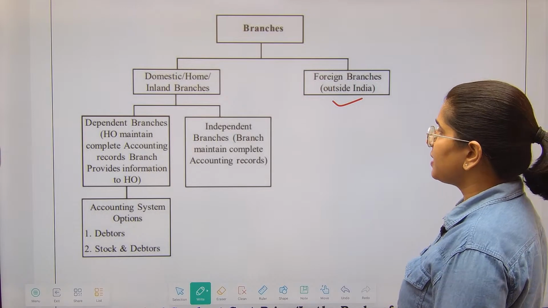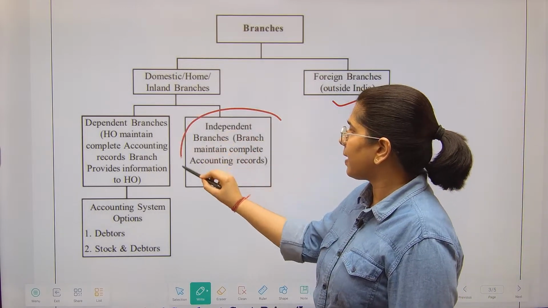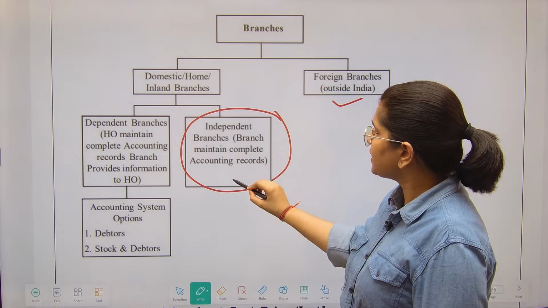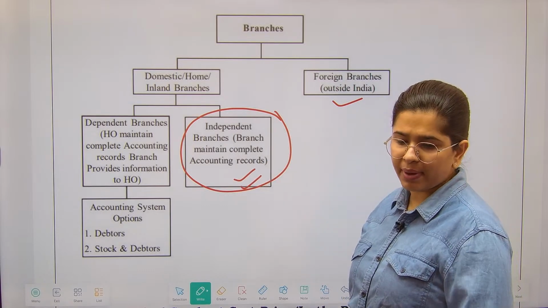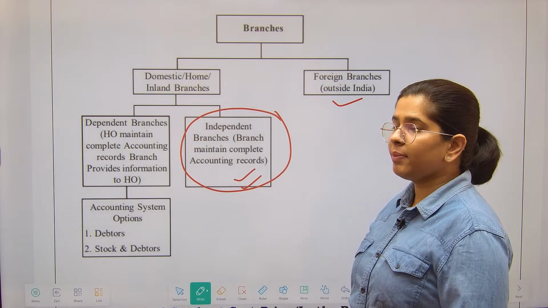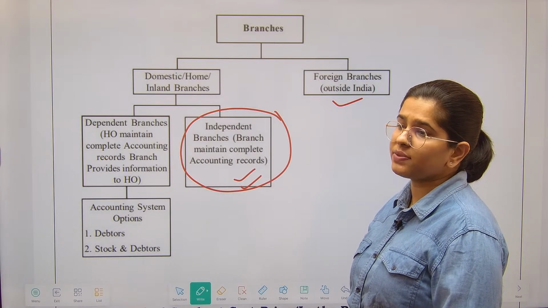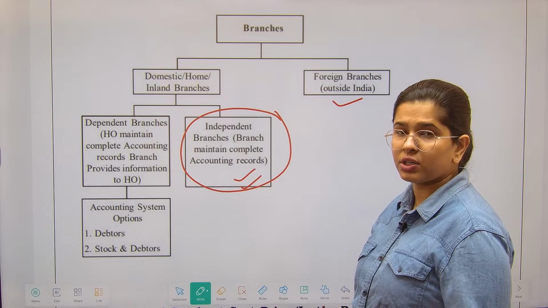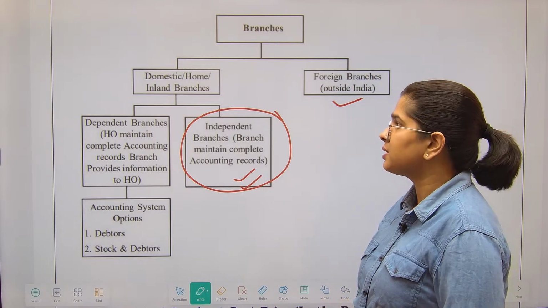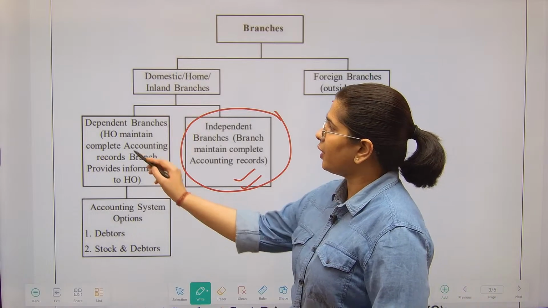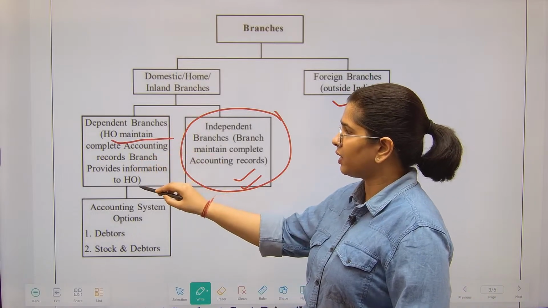Then in domestic branches, also independent branches. In this case, the branch maintains the complete accounting records, so this concept does not apply over there. We are reading branch accounting. Branch accounting means where the head office is maintaining records for the branch, and there we will apply our principles. Dependent branch means the head office maintains the complete accounting records.